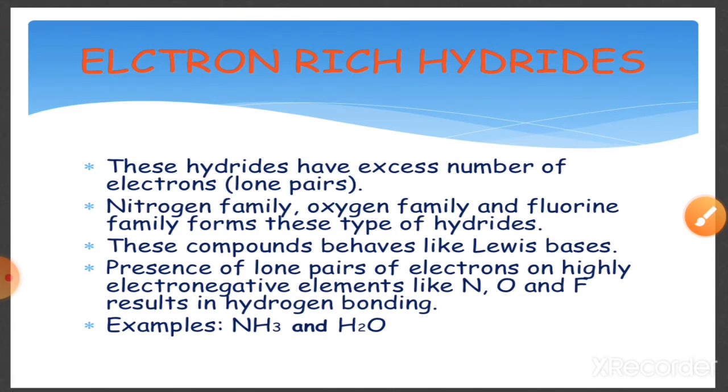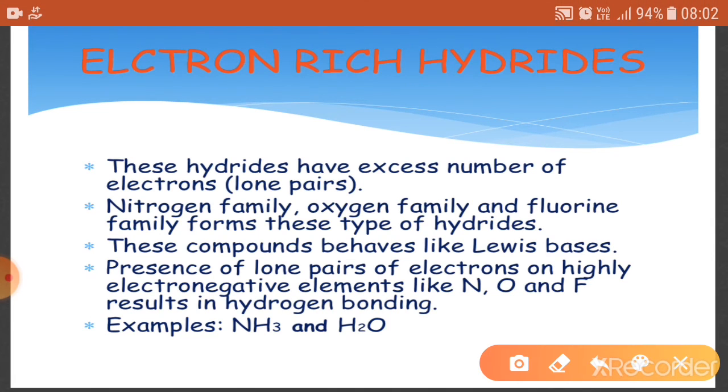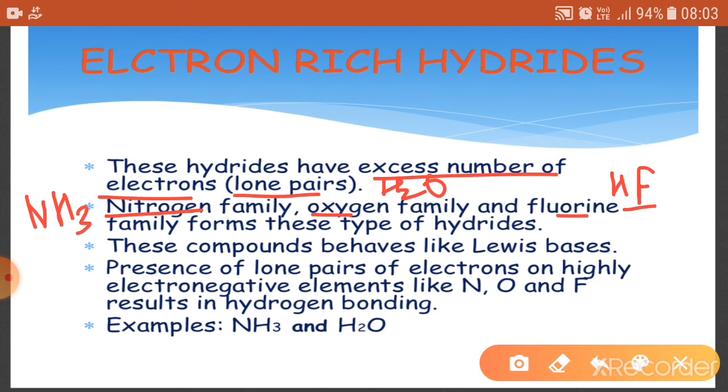Now the next one is electron rich hydrides. It means they have an excess number of electrons, existing as lone pairs. These are basically formed by the nitrogen, oxygen and fluorine families. Nitrogen has ammonia, the oxygen family has water, and HF is the hydride formed by the fluorine family.